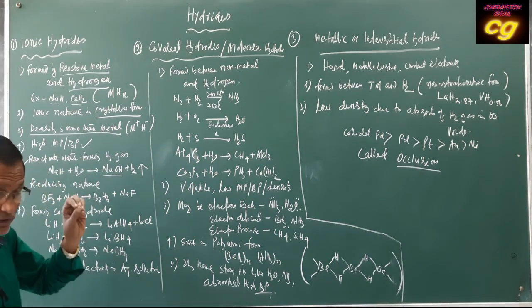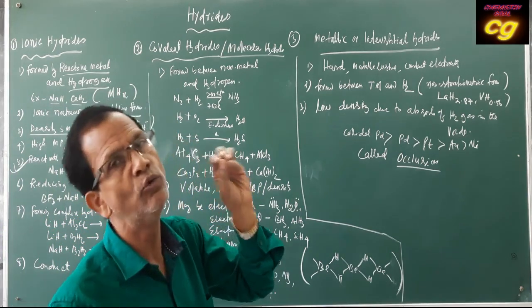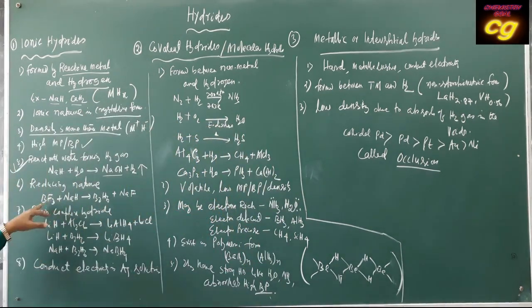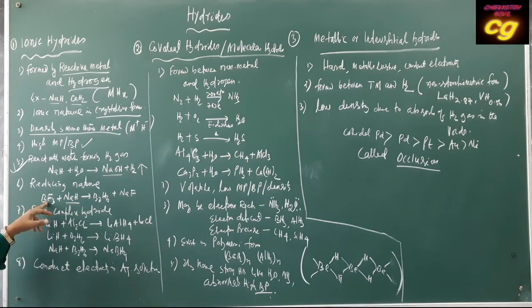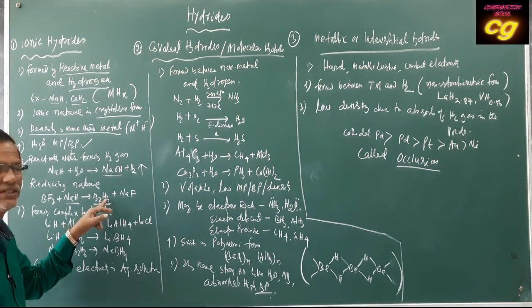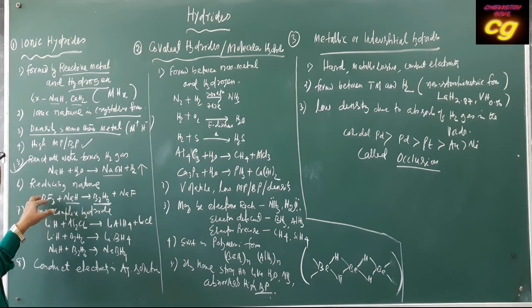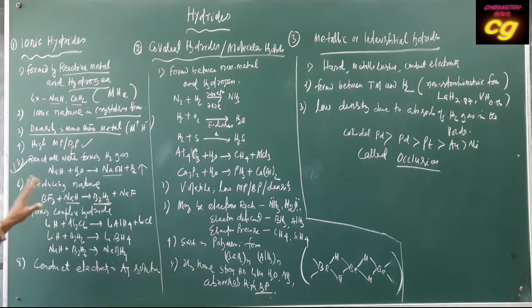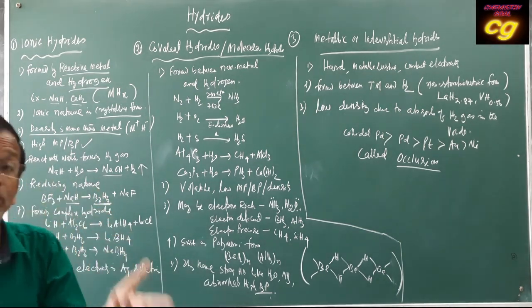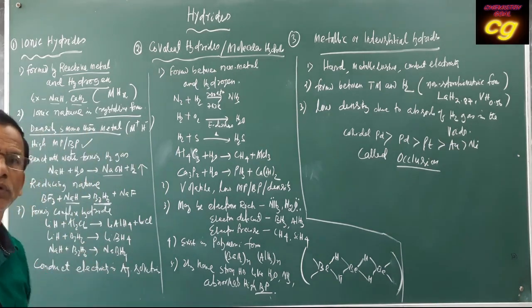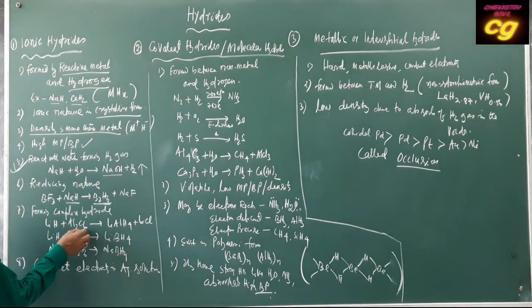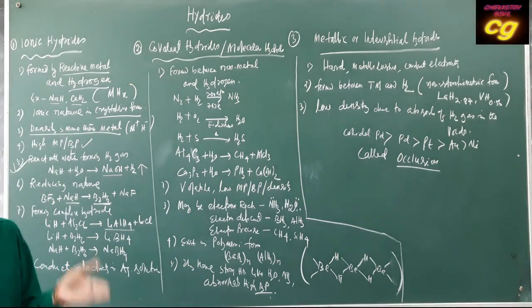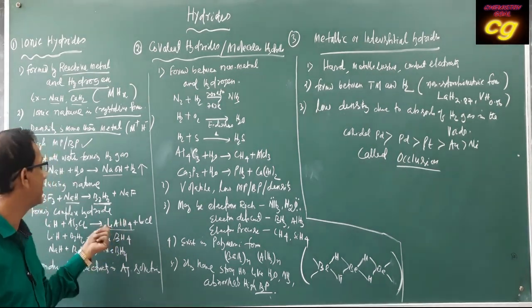Okay. And these ionic hydrides have a reducing character, very good reducing agents. You see, sodium hydride reduces BF3 to B2H6, formation of diborane. B2H6 is called diborane. That means BF3 is reduced by NaH forming B2H6. Ionic hydrides also produce complex hydrides. Complex means a combination of two or more metals. Lithium hydride and aluminium chloride form LiAlH4. It is a combination of lithium and aluminium. Lithium hydride and aluminium both combined forming a complex hydride, LiAlH4.